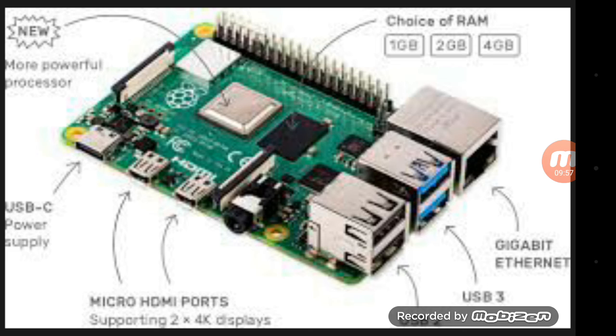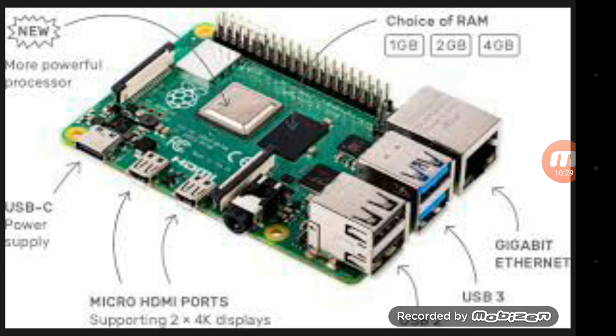gigabit Ethernet cable connection. So if you are trying to attach an internet connection with your Raspberry Pi, you can directly connect it with a wire. And Raspberry Pi 4 has micro HDMI ports. So two ports they are availing here with 4K displays. And for power supply, USB-C type they are using in Raspberry Pi 4, but Raspberry Pi 3 uses only USB B type.